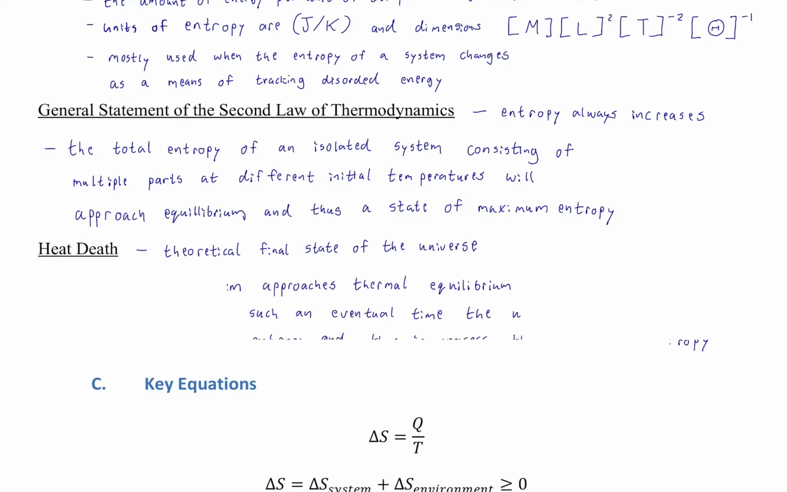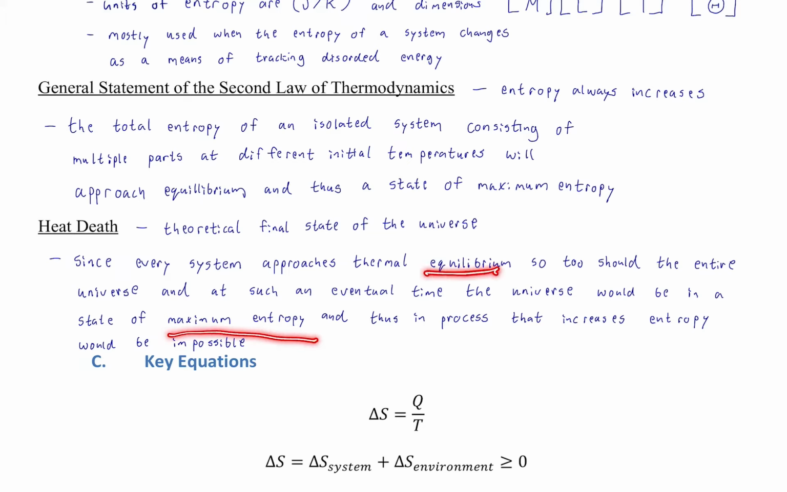And at such an eventual time, which most estimates put at hundreds of billions of years or trillions of years, which is much, much longer than the current age of the universe, it would be in a state of maximum entropy, because saying it's in equilibrium is the same as saying it's in a state of maximum entropy. And thus any process that increases entropy would be impossible.